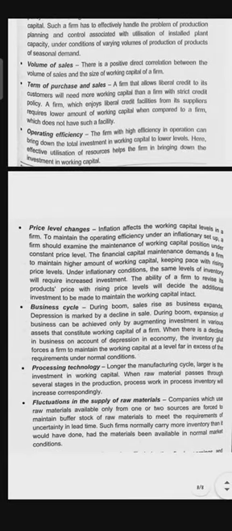Next is price level changes. So inflation affects the working capital in the firm. To maintain operating efficiency under an inflationary setup, a firm should examine the maintenance of working capital position under constant price level.